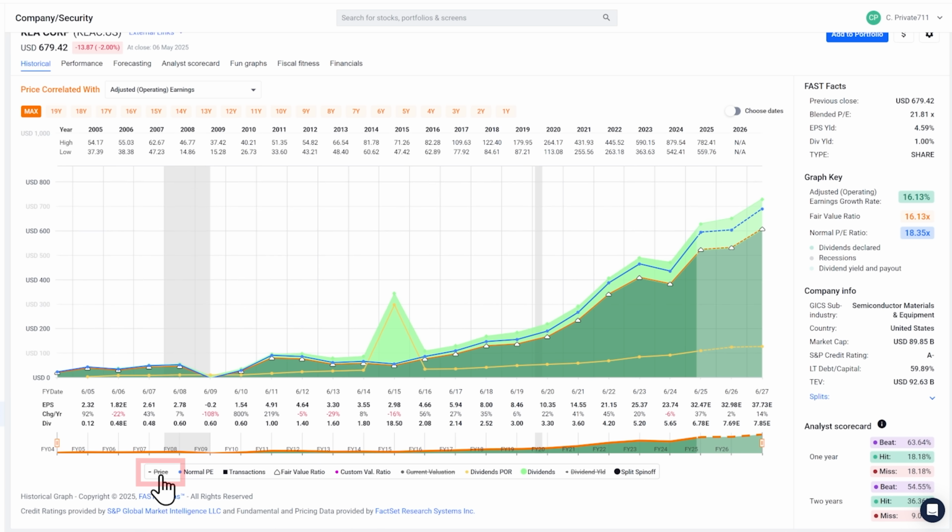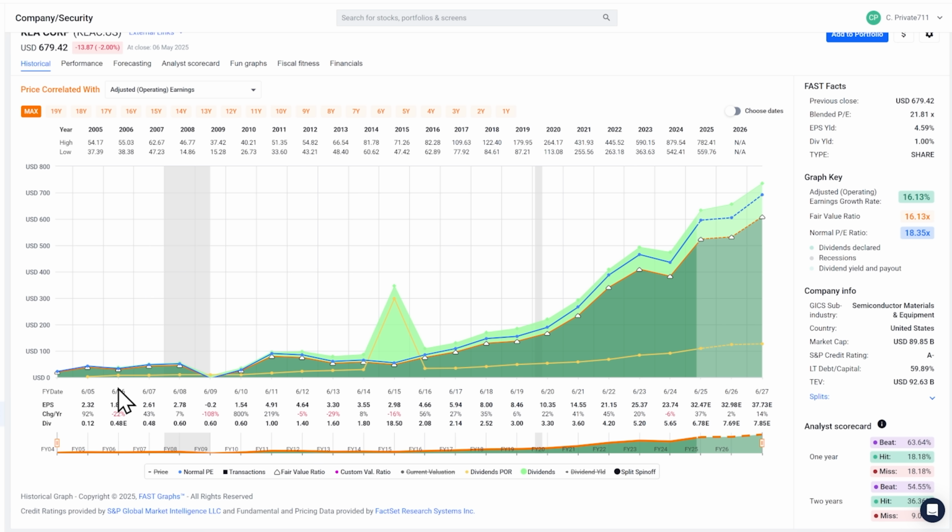First of all, as I like to do, I'm going to take the price off of the graph. I'm going to look at earnings per share. Now, this is a very strong growth company. It's A- rated, has a little more debt than I like, but it's a 59.89% debt to capital. It's trading at a very high current PE of 21.8, which gives it only an earnings yield of 4.59%, a dividend yield of 1%.